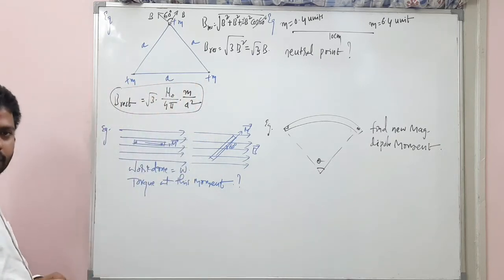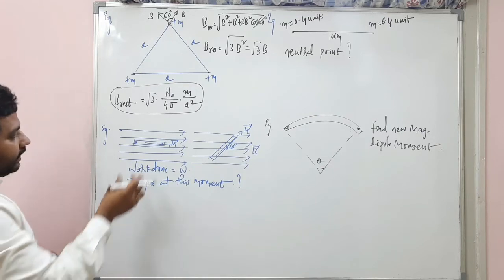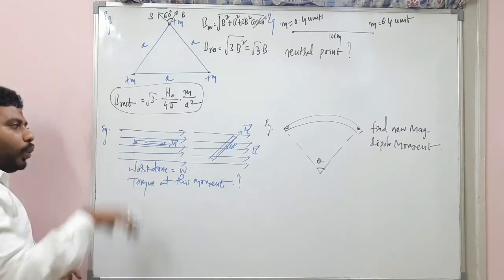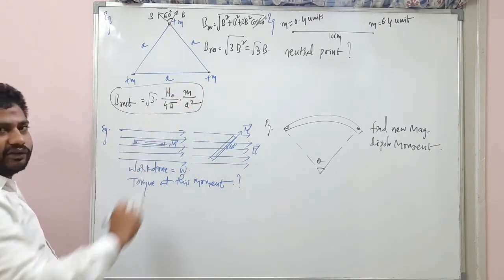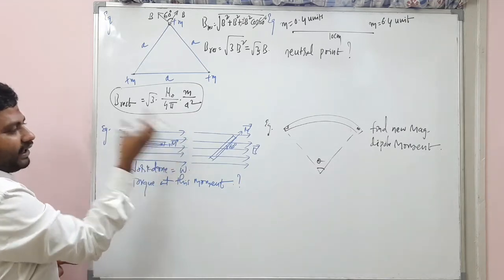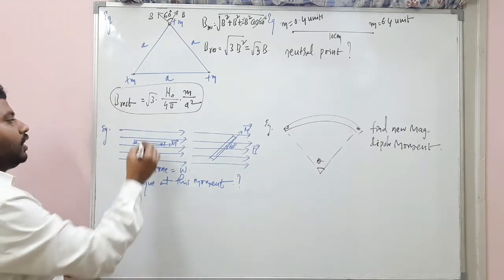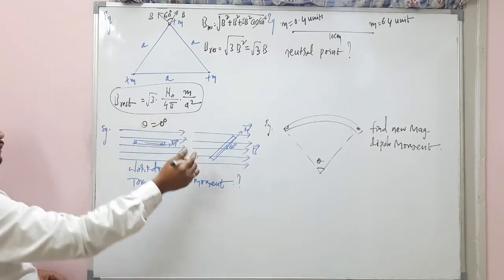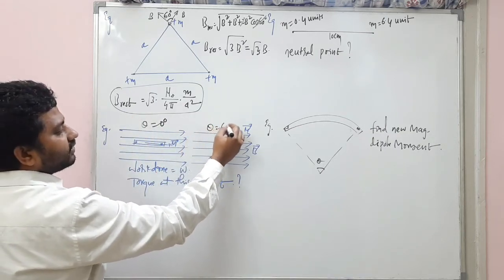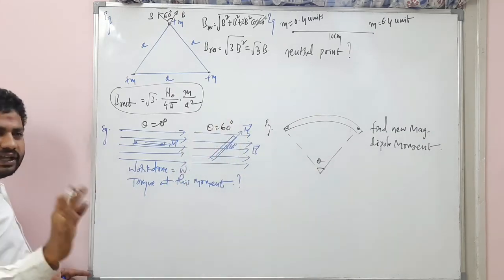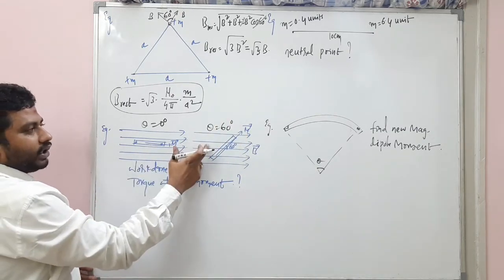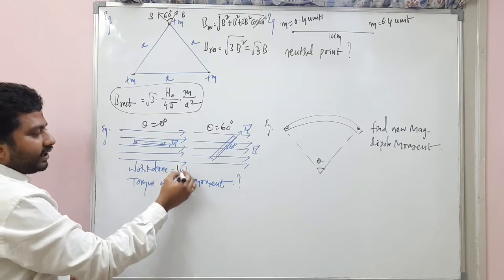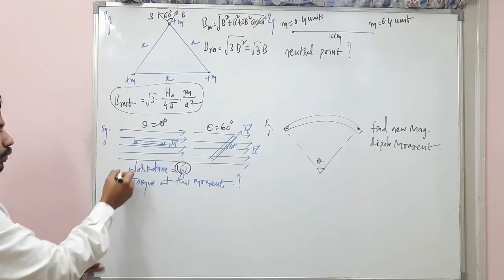Okay, now this one. Initially there is a magnet which is placed along the magnetic field, meaning the magnetic moment and the B direction are the same. So theta value is 0 initially. Here the theta value is 60. And they have clearly given that to move from here to here, the work done required is W. What is this work done?